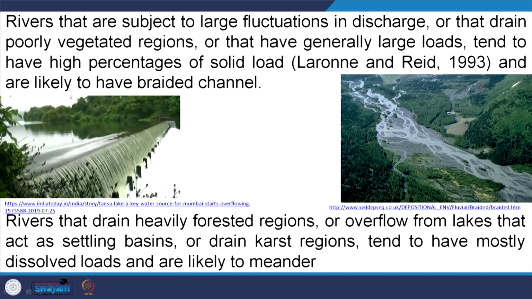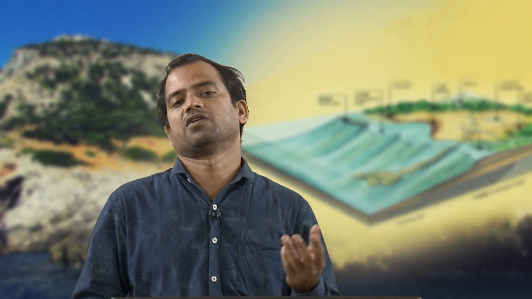Rivers that drain heavily forested regions, or overflow from lakes that act as settling basins, or drain karst regions tend to have mostly dissolved loads and are likely to meander. Because if you remember, the experiment carried out by Schumm and Khan in 1972 or 71, they were not able to create a meandering stream until 3% kaolinite clay was added to the system. So, if we do not have this suspended load, we are not able to create meandering channels.